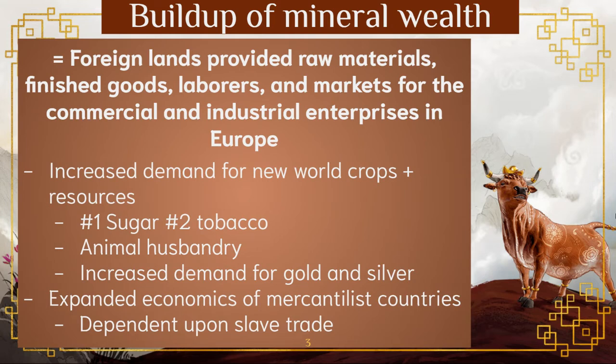Right? So we're talking about the empires here, empire advantage. So we have an increase in demand for New World crops and resources. We have things like American corn and sweet potatoes that are going to be seen all around the world. We've got them in China, the Mediterranean, parts of Africa, so the spreading of those goods. The most valuable exports from the Americas that we want you to know are number 1, sugar, and then number 2 is tobacco. So those two cash crops.